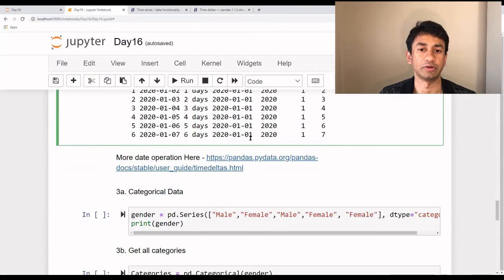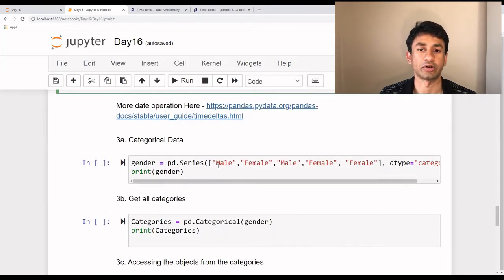It would be advisable for you to go through them and try to understand what is possible and what is not possible, so that when we get started to work on the actual data set, it will be really helpful. So that's it about the time series or date time attributes. So moving on to the categorical data.